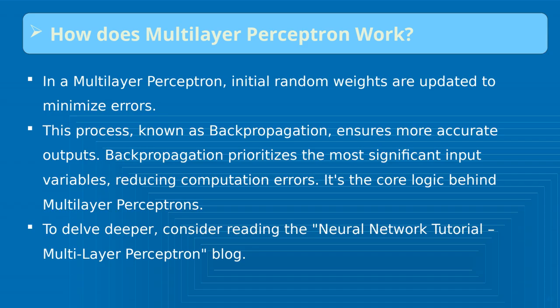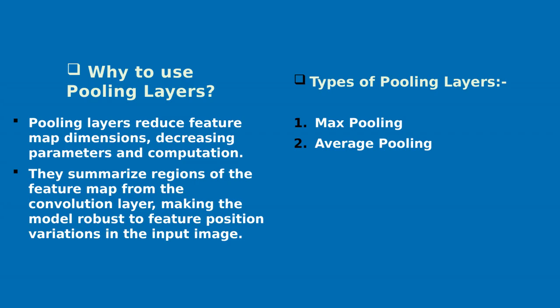So how does a multi-layer perceptron work? In a multi-layer perceptron, initial random weights are updated to minimize the error. Here we can also use backpropagation, which ensures a more accurate output. How? We move back from the output and start the same process again and again until we get the proper, accurate output.